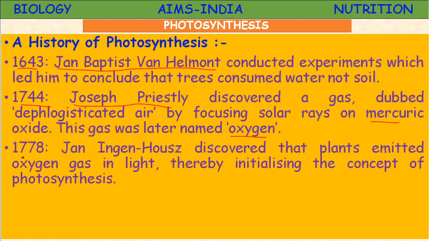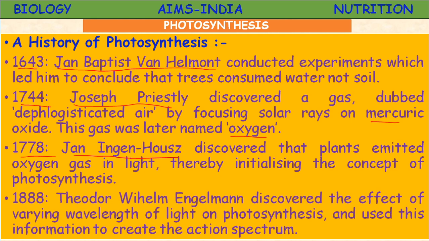Next, in 1778, another scientist, John Ingenhousz, discovered that plants emitted oxygen gas in the presence of light, thereby initiating the concept of photosynthesis. Means the equation representing the release of oxygen, no? So John Ingenhousz also tried to prove that oxygen is evolved during photosynthesis.